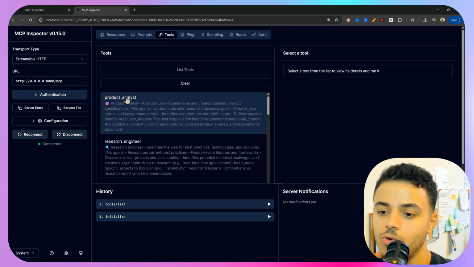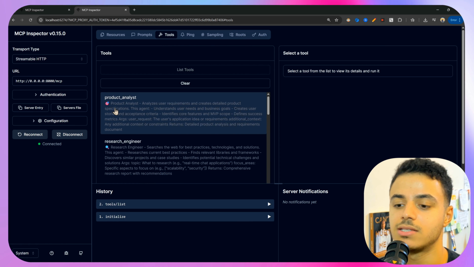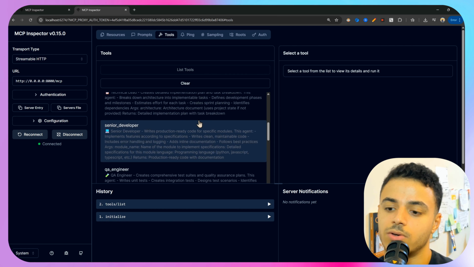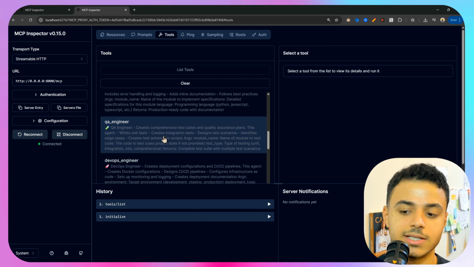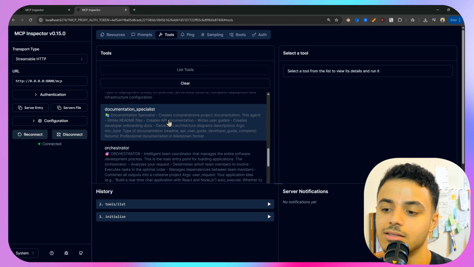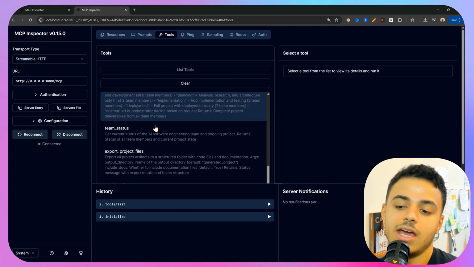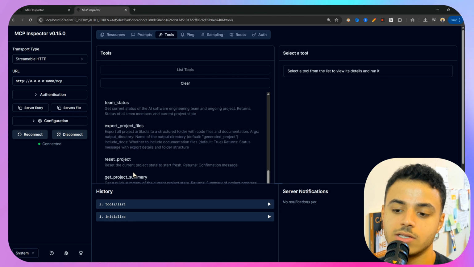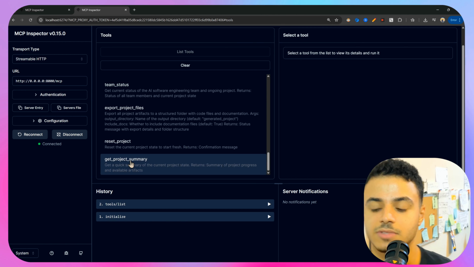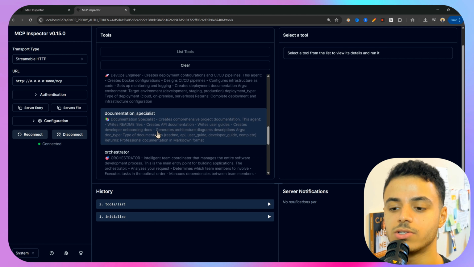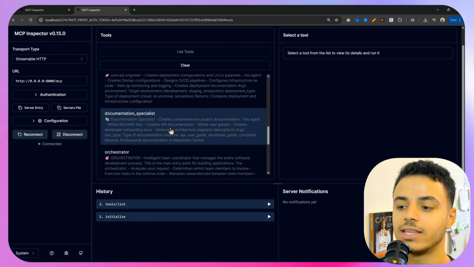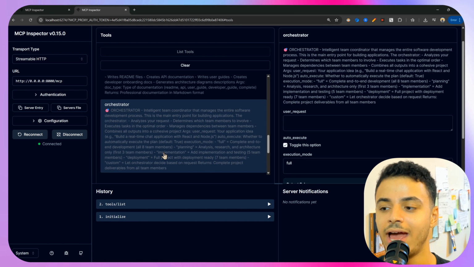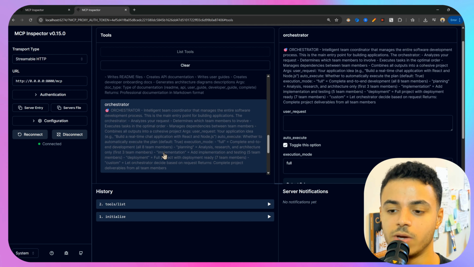So we have all the tools that we've talked about, which is product analyst, research engineer, software architect, technical lead, senior developer, QA engineer for testing, DevOps engineer, and this tool for documentation. And we have the orchestrator, team status, export project files, reset project, and eventually get project summary. Orchestrator is the core tool that you are going to interact with, because Orchestrator can map and can plan how these tools are going to collaborate with each other.